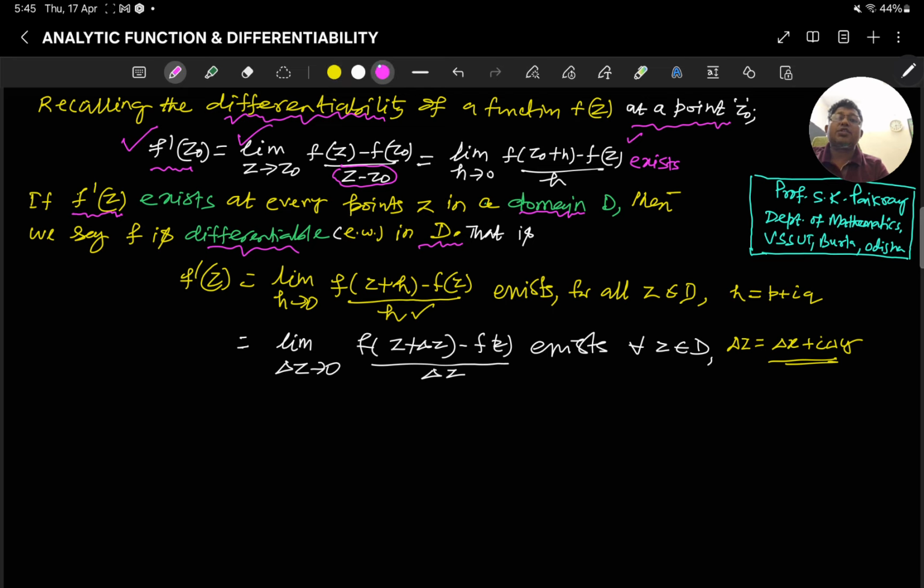Now we should discuss the most important concept of analyticity, the analytic function. This definition is most important.